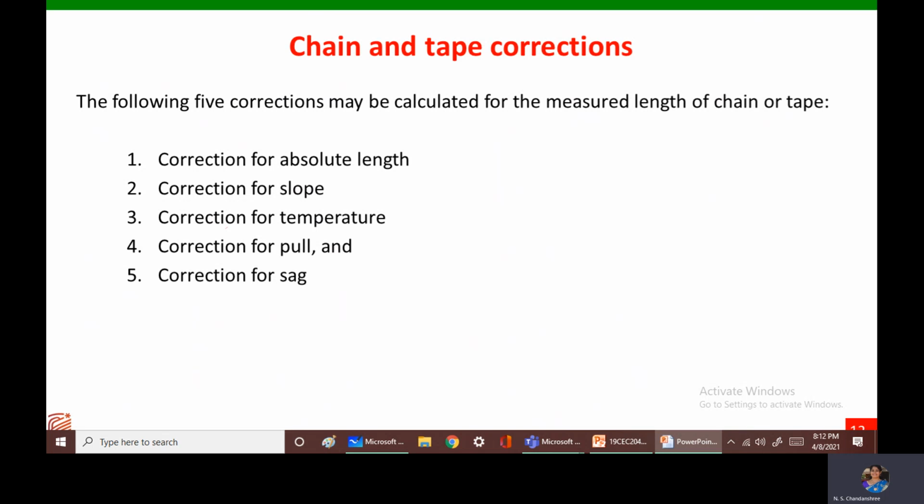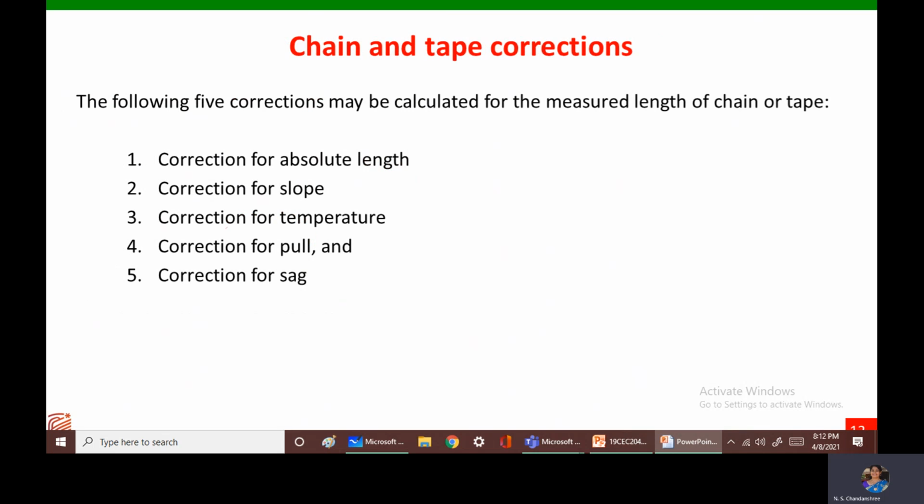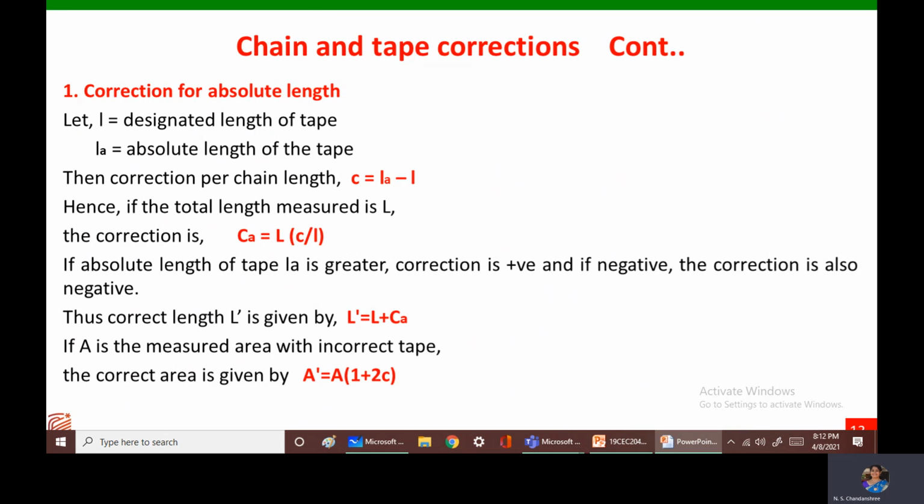Generally, when a manufacturer manufactures a tape, he will have a designated length for the tape. But when it comes to the market and we start using it, due to its extensive use, the material might have elongated, or there might be some problem with the material. So the designated length will be either more or less than the actual length. In that case, this is the formula that is used to measure the correction for absolute length.